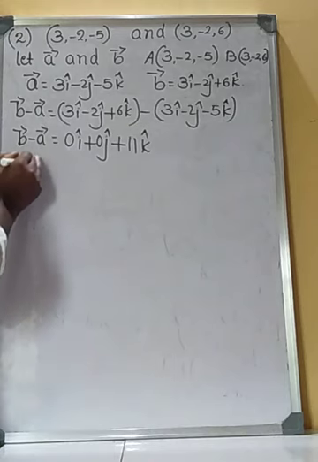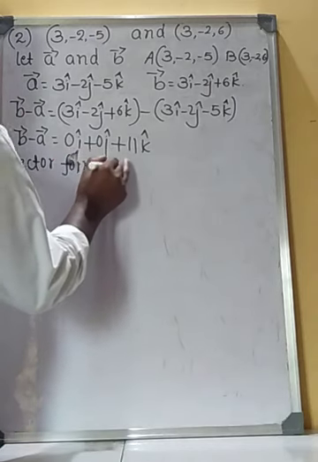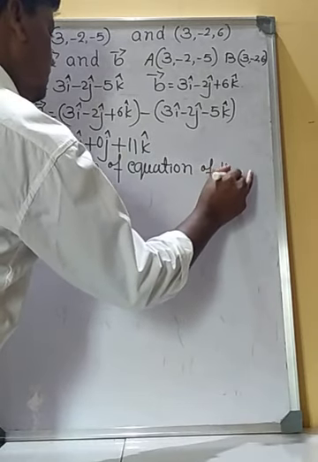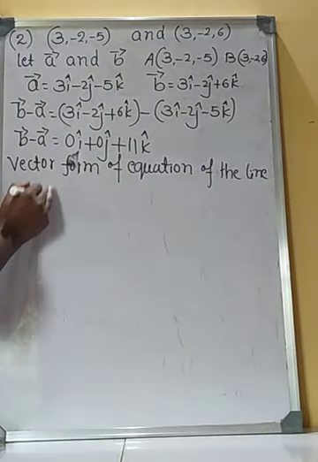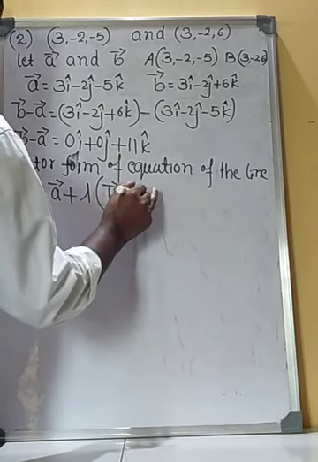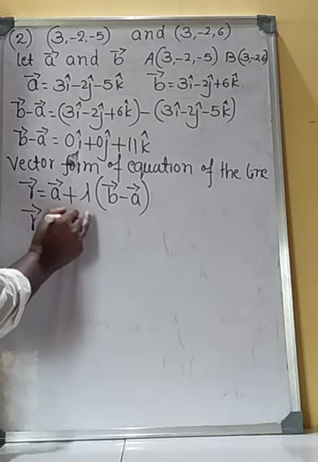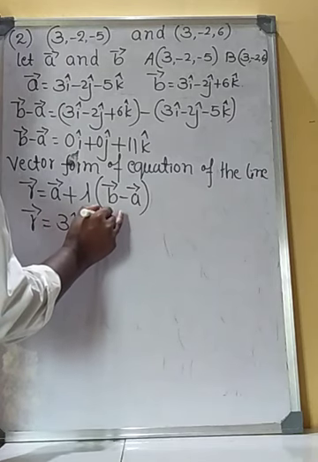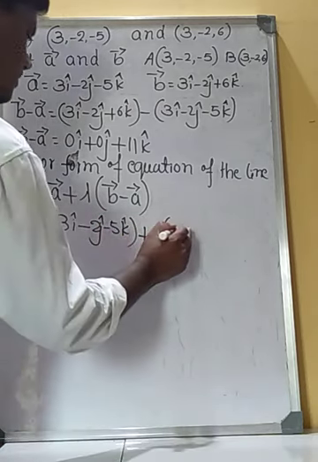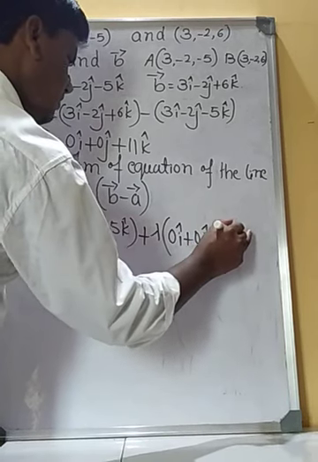Therefore the vector form of equation of the line is given by vector r is equal to vector A plus lambda into vector B minus vector A. Therefore, vector r is equal to vector A, 3i minus 2j minus 5k, plus lambda into B vector minus A vector, which is 0i plus 0j plus 11k.